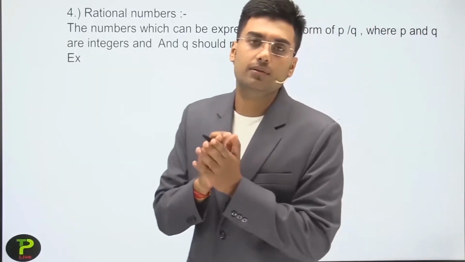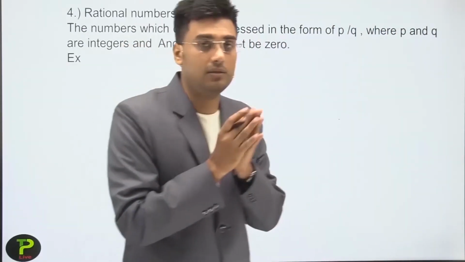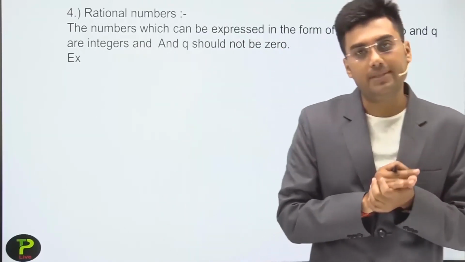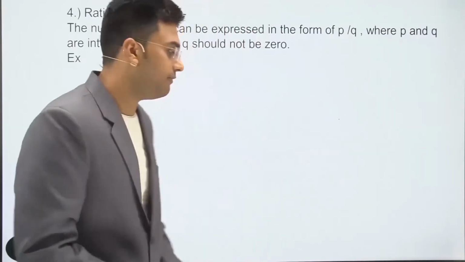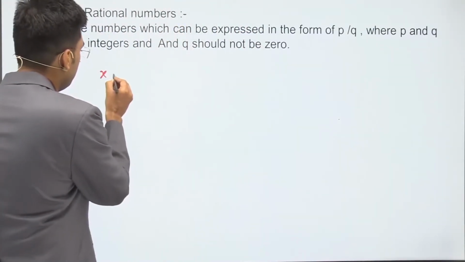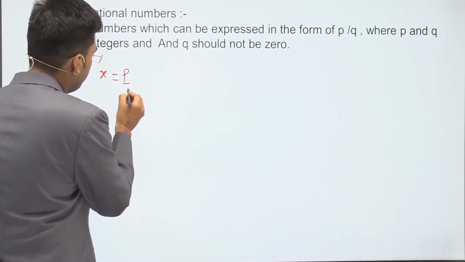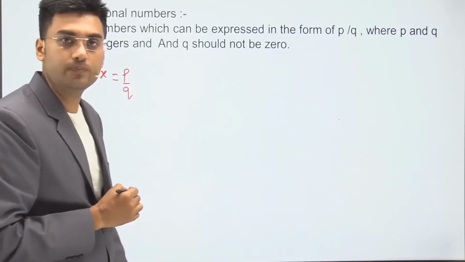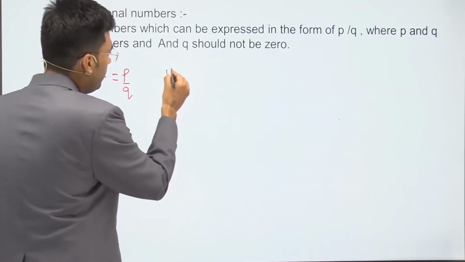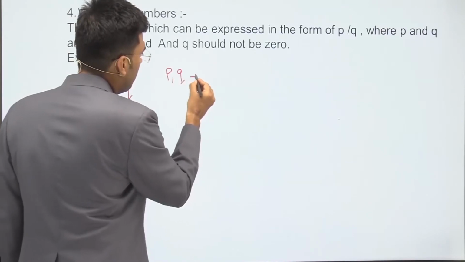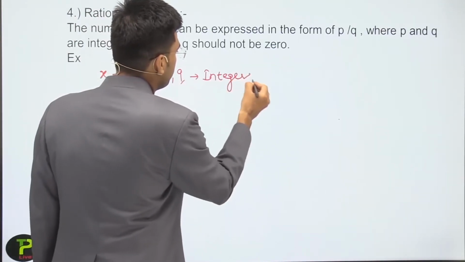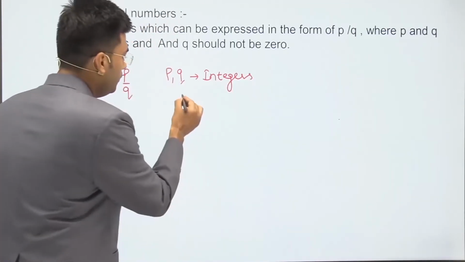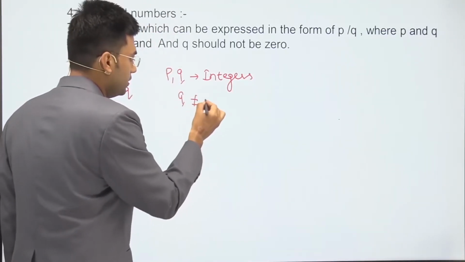What are the rational numbers? Rational numbers are those numbers which can be represented in the form of p by q. What it means? It means if x is a rational number, then it can be represented in the form of p by q, where p and q both belong to integers, and q should not equal 0.